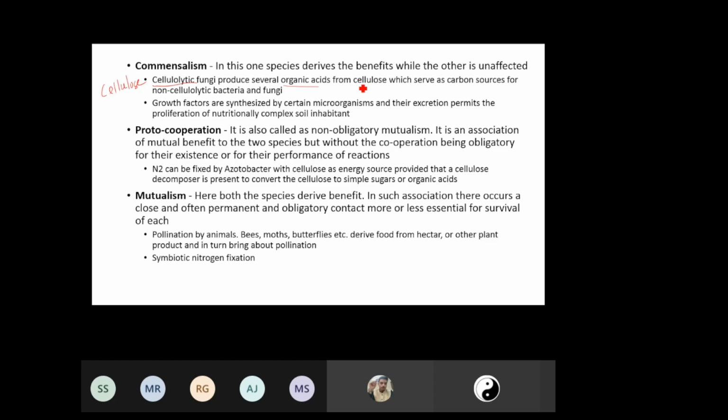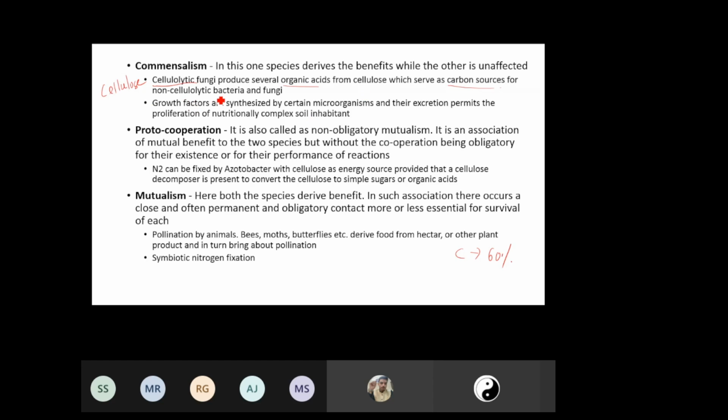There are organisms which cannot use cellulose directly, but through the activity of the fungi, they are able to use the organic acids produced from cellulose, and these organic acids serve as a carbon source. Remember, all organisms have a huge requirement for carbon. Up to 60% of body weight is carbon biomass in terms of elements.